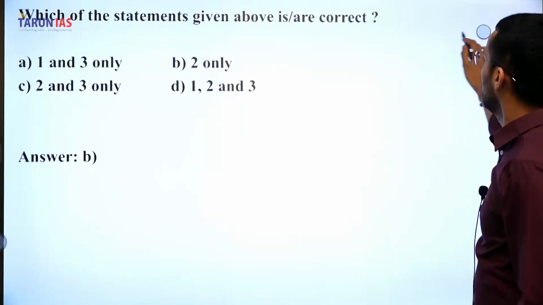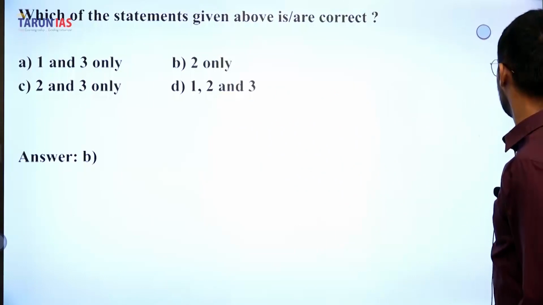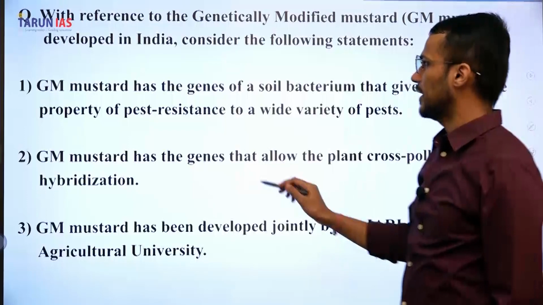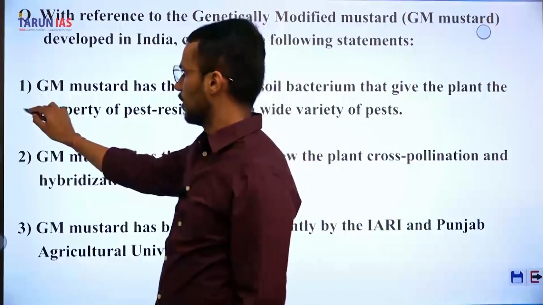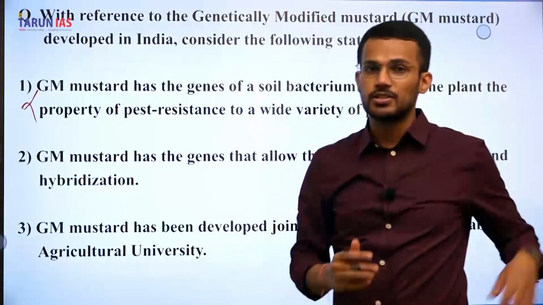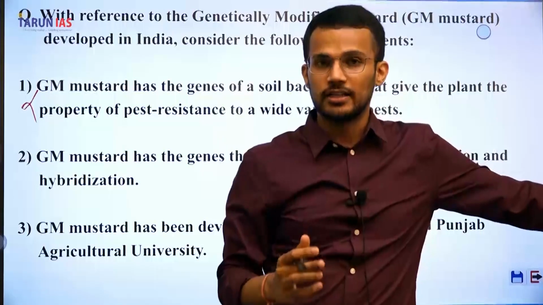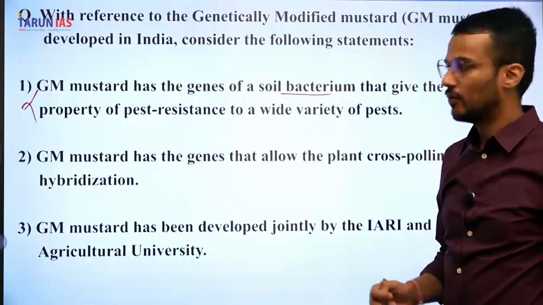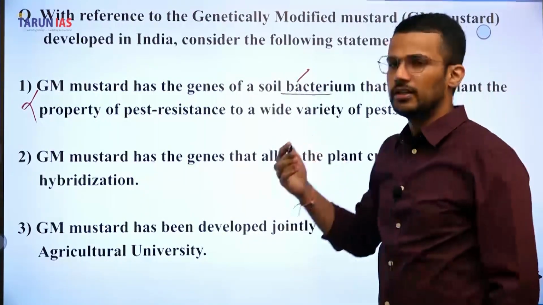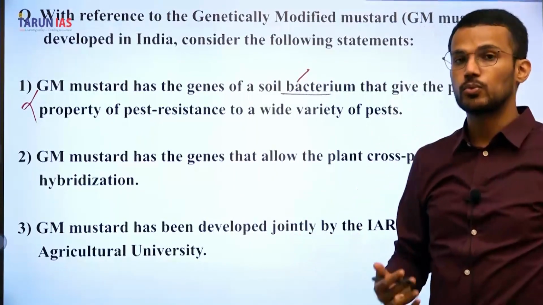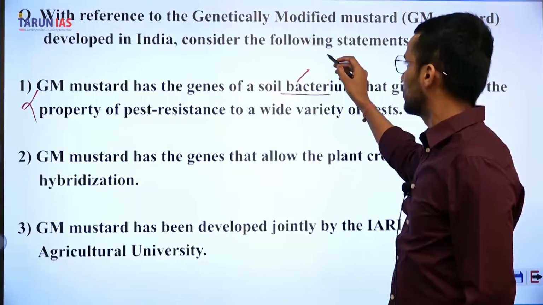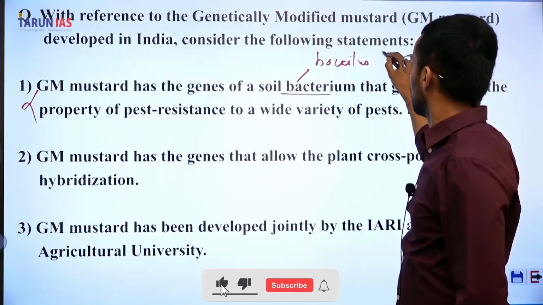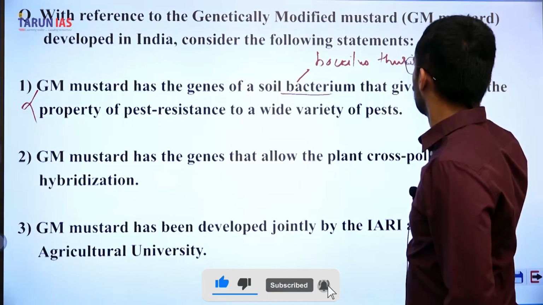And we are supposed to find the correct statements from these 3 statements about genetically modified mustard. So the first statement is incorrect. Why? Because GM mustard does not contain any gene from a soil bacterium. The soil bacterium generally used to produce genetically modified varieties of crops is Bacillus thuringiensis.